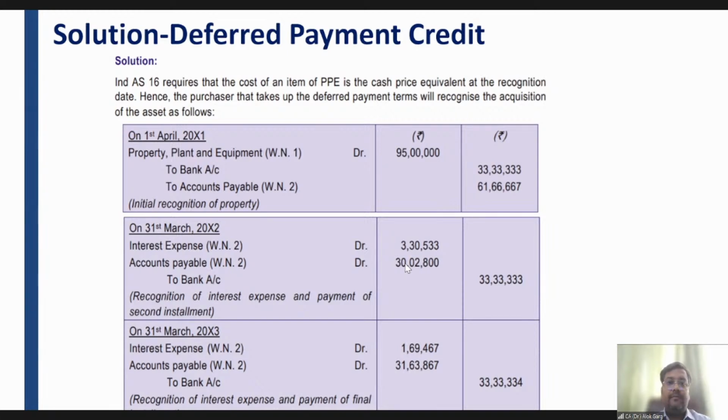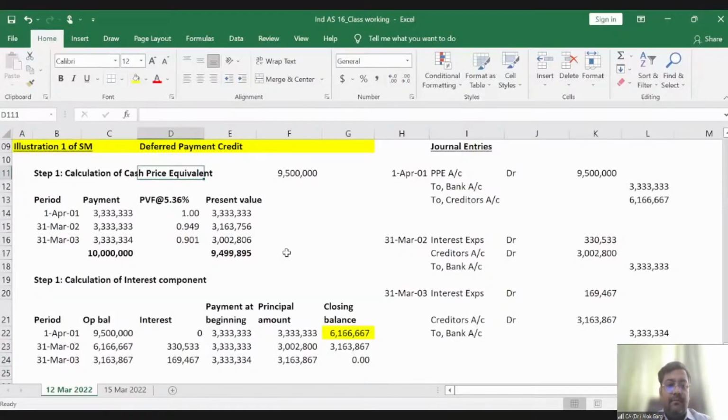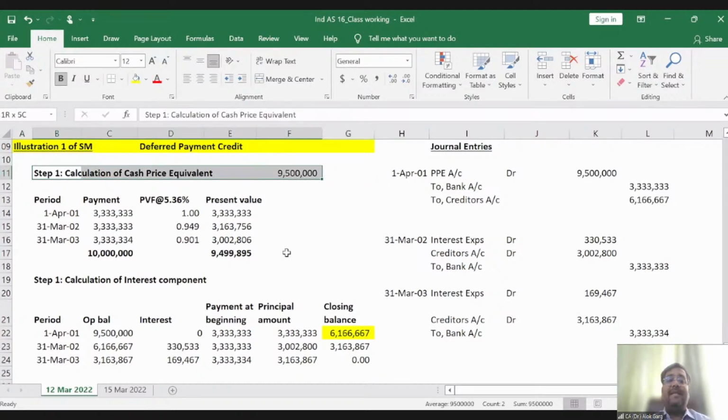Please let me know if my Excel file is visible to you. If you look at this illustration number 1 of study material, what is your step 1? Step 1 is calculation of cash price equivalent.